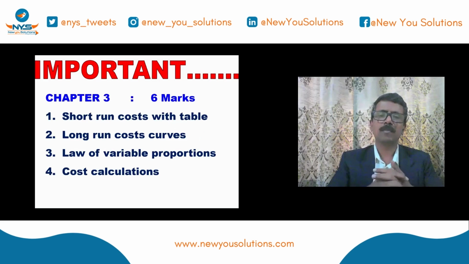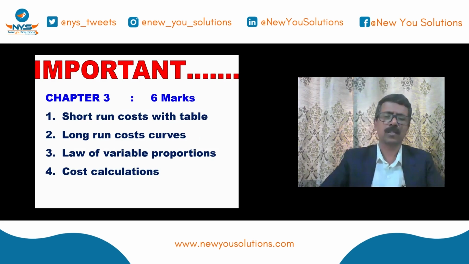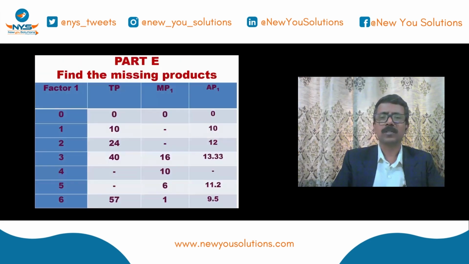Then if you come to the 6 marks questions, we have got 4, and you will get 100%. Here the most important are short-run costs; you have to explain all the 7 short-run costs, and we have got the long-run cost curves. Both you have to club and explain, and there is a diagram also you have to explain. And come to the third one, law of variable proportions. If you feel this one is tough, you just leave it off because we'll be having many choices. Then coming to the fourth one, cost calculations, you may get 1 sum, 1 problem. So you'll be solving that. So these are the most important 6 marks questions.